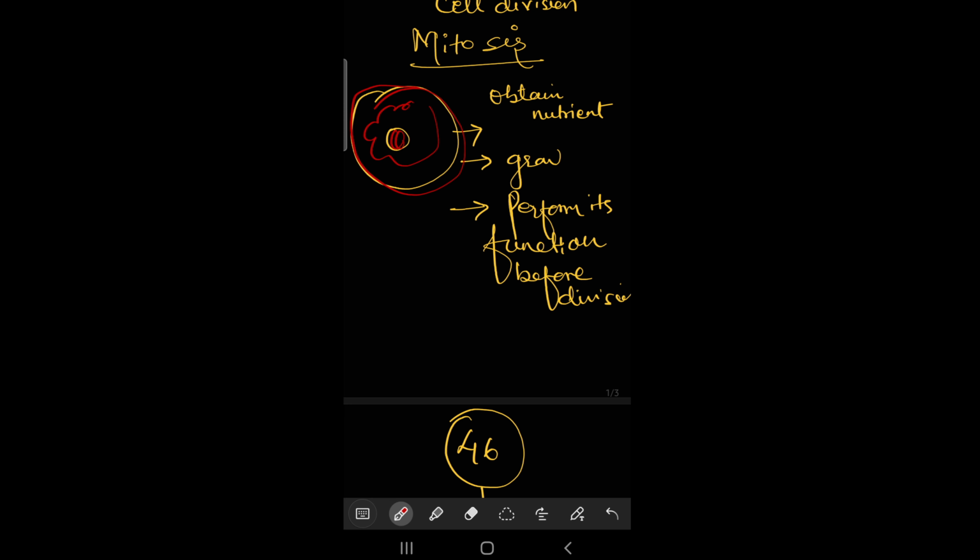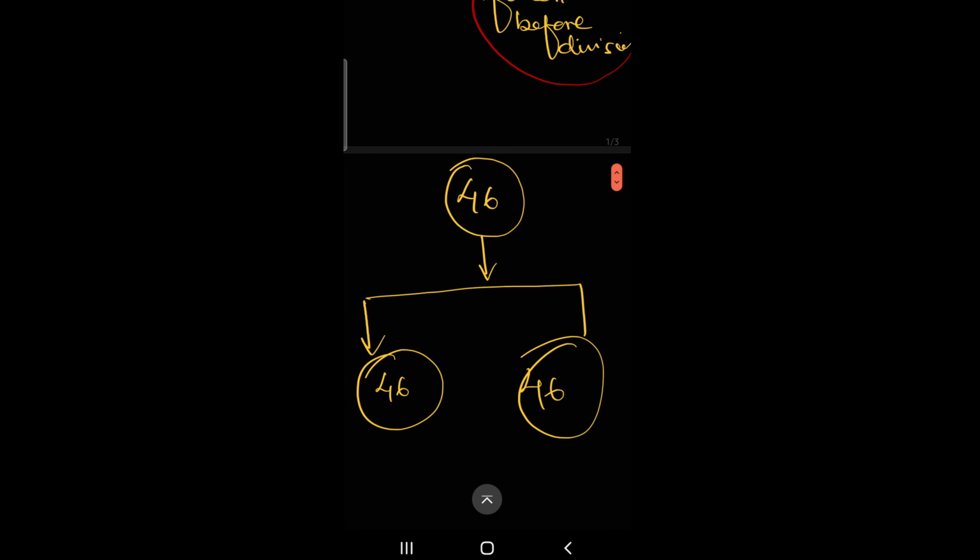A cell will obtain nutrients from its surroundings. It has to divide, so first of all it has to prepare itself. It will obtain nutrients from its surroundings, then after obtaining nutrients, it will grow in size and perform its function before division. For example, if it is a liver cell, it will perform all the functions of that cell. Then when it goes for division, what will happen?